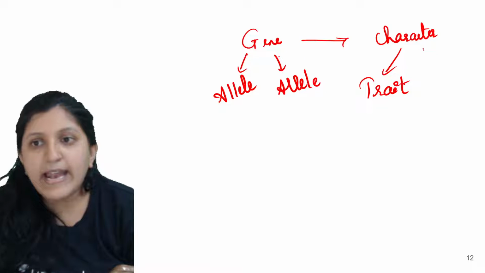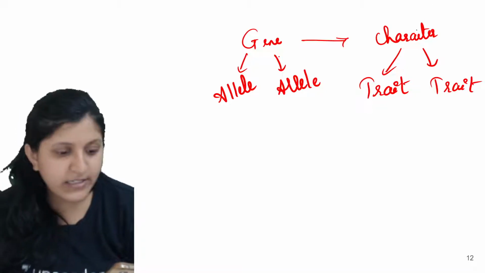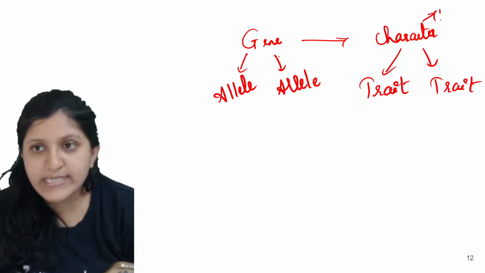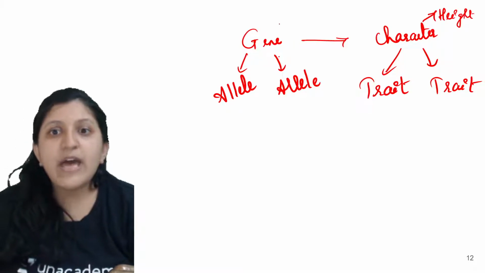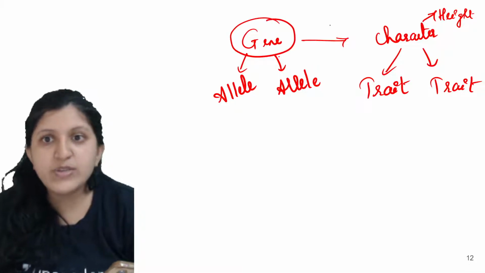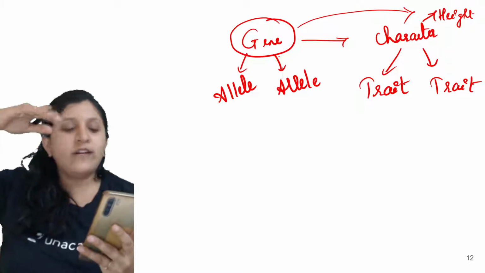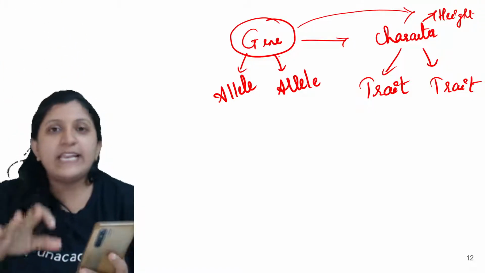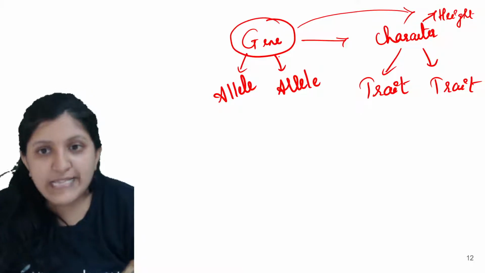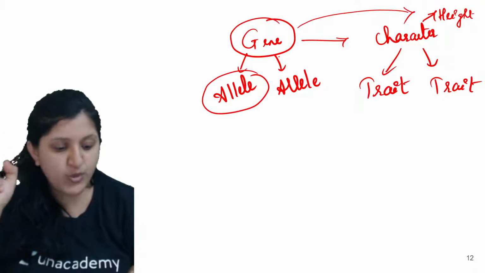Now let's take an example. Let's take the character here as height. This gene which is there is responsible for the height, like one grows completely tall and one is completely short. So there is a gene, and in that gene there are two forms.